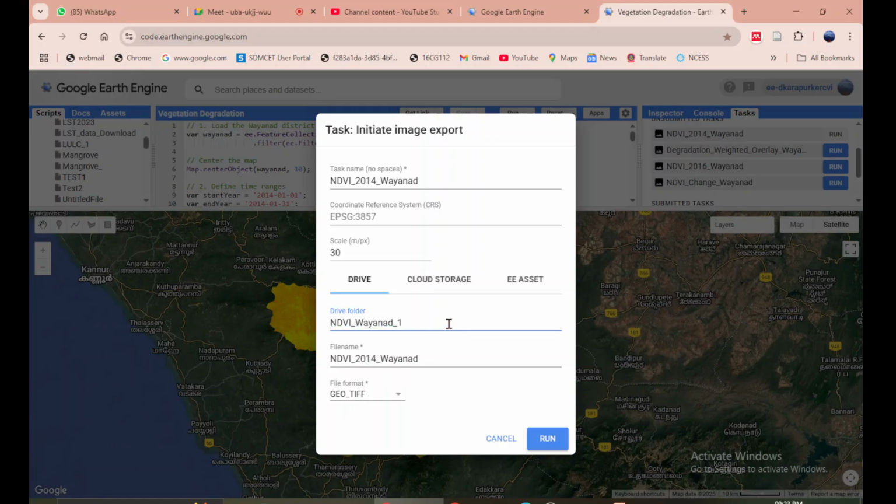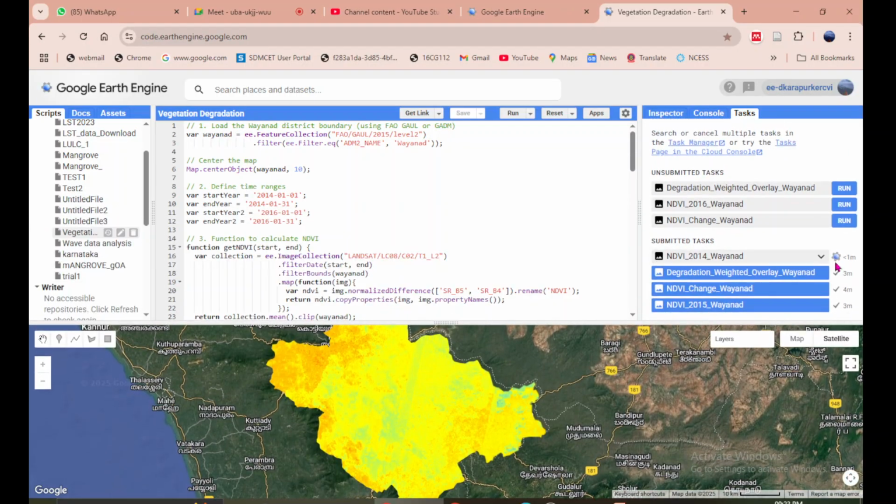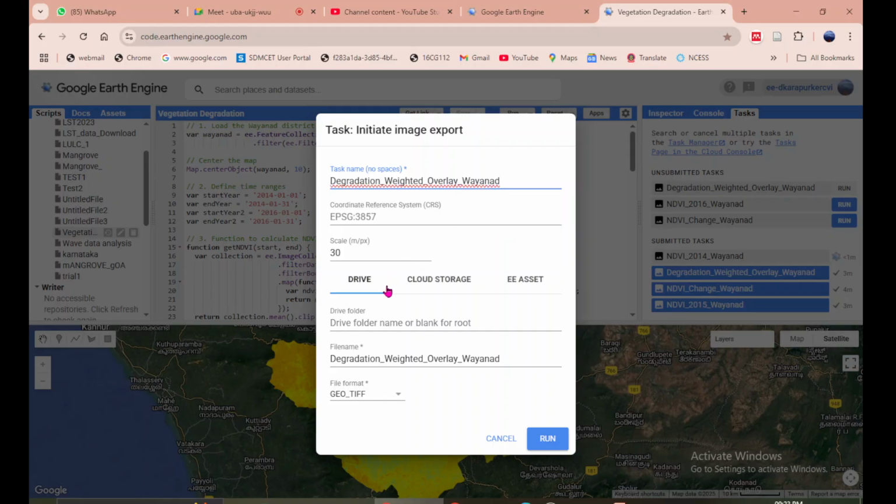underscore 14 underscore 16. Okay, so this is a drive folder that will be created within the drive of the same email ID that you have used, and that is where it will be saved in this name. Scale is 30, it is automatic. You can run this. Once you run this, you will see that it will come into submitted task and it will run. And the moment it has been saved there on our drive, a tick mark like this will be shown. So you can run all this and give the same drive folder.